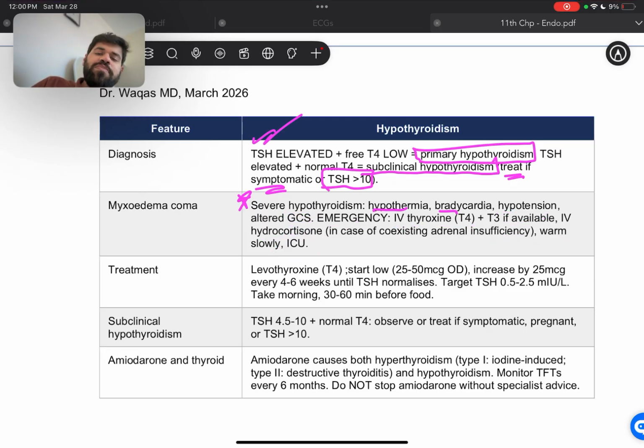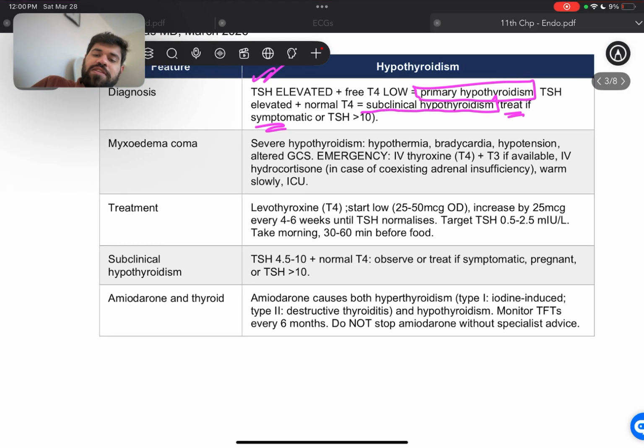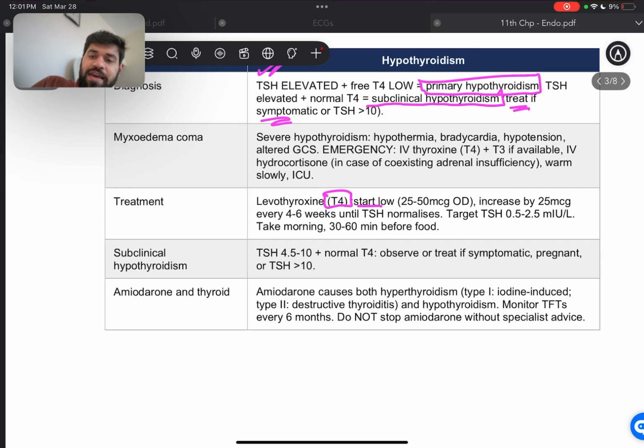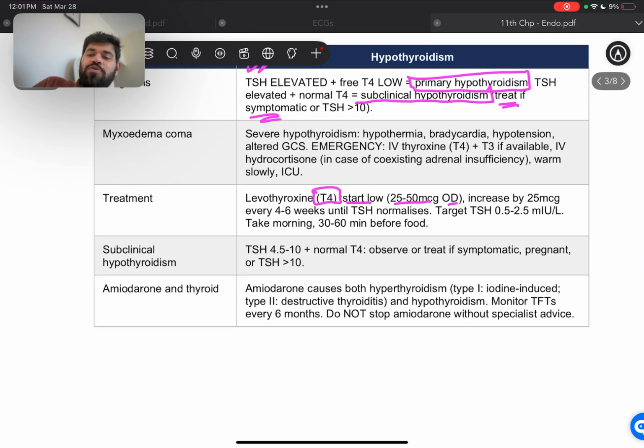All right. The normal treatment for patients that are not in myxedema coma, we give them T4 or levothyroxine, and we start low at 25 to 50 mcg OD, increase by 25 mcg every 4 to 6 weeks until the TSH normalizes. The target TSH is supposed to be 0.5 to 2.5 mIU per liter, and we take these in the morning 30 to 60 minutes before food.